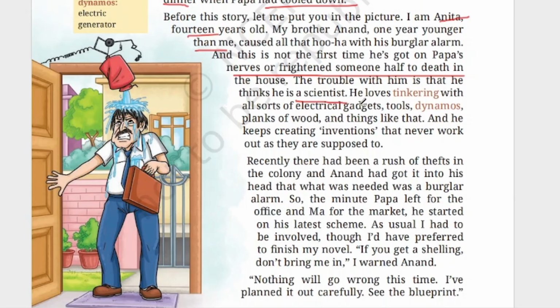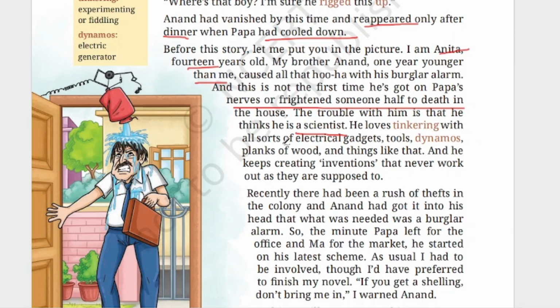And we know scientists always discover something new. So that is why Anand was also trying to do something new every time. He loves tinkering with all sorts of electrical gadgets, tools, dynamos, planks of woods, and things like that. What is his favorite hobby? He loves tinkering. Tinkering means what? Experimenting or fiddling. He wants to experiment.